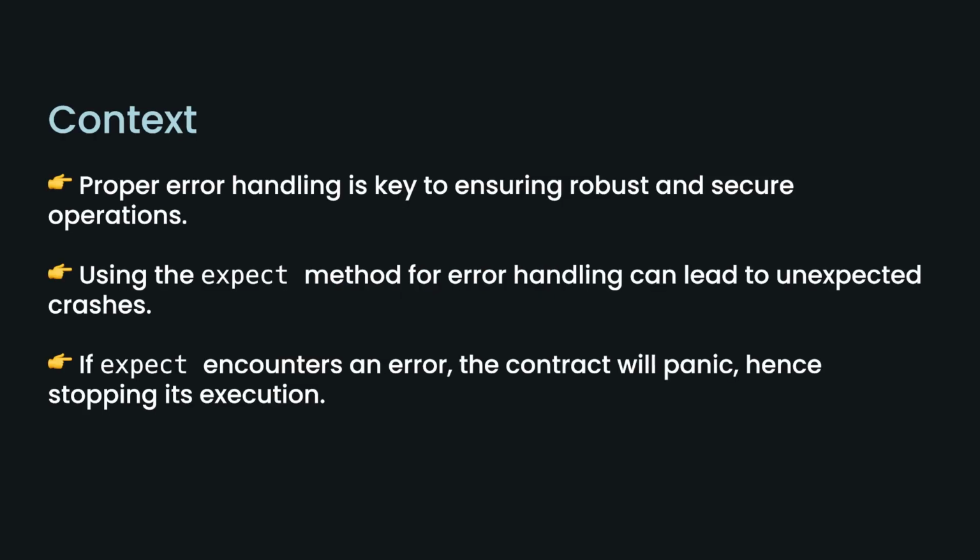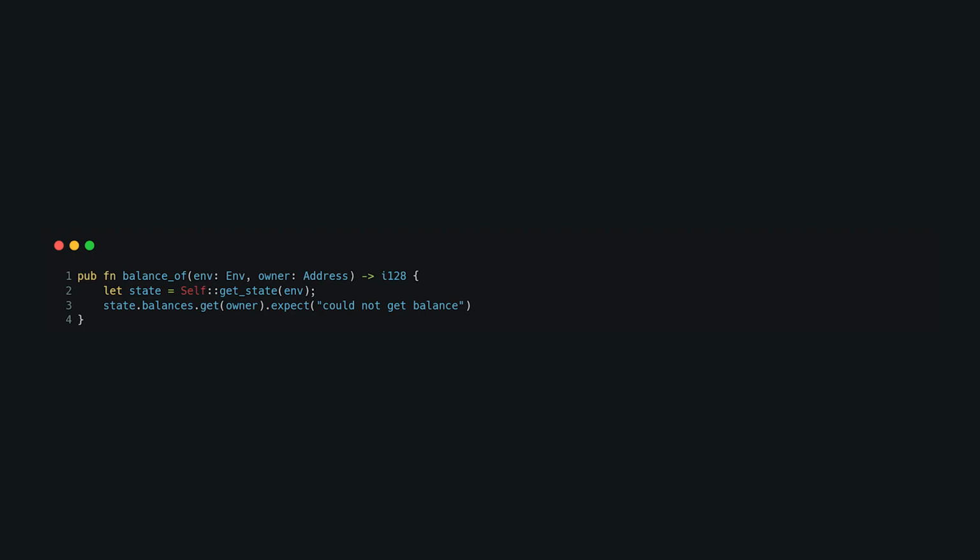In smart contracts, proper error handling is critical to ensure robust and secure operations. The unsafe expect issue occurs when the expect method is used for error handling in Rust. This can lead to unexpected program crashes, especially if the method encounters an error, causing the contract to panic and halt execution. Here is an example where this issue appears.